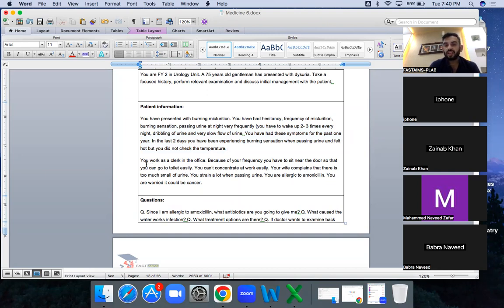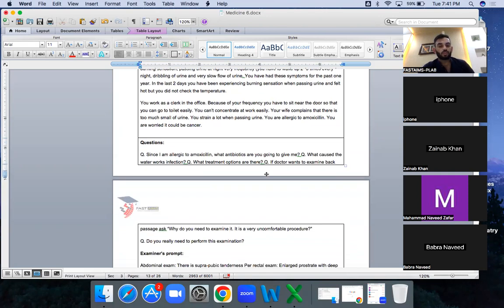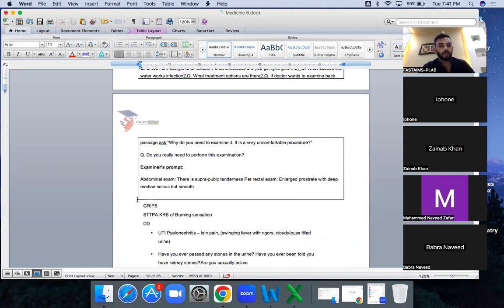Now he's telling you another piece of information. When you ask what work he does, he's an office clerk, because of your urine frequency you need to sit near the door to go to the toilet easily. That means he's having some constant problem. Okay, you cannot concentrate at work easily. This is the impact on life. He's telling about the impact on life. Your wife complains that there is a strong smell in your urine. So these are all the questions you can give your own read.